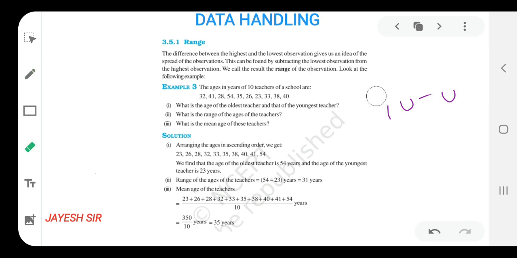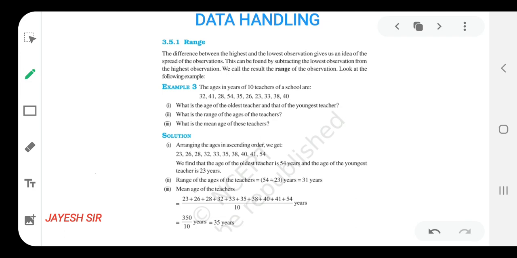So with the help of examples, we will again try to recall it and make it easier for our understanding, so that we don't need to make extra efforts to remember it. So with the help of example number 3, which is also from the NCERT, we will try to understand the formula so that we can get our concept clear. The ages in years of 10 teachers of a school are given like below: 32, 41, 28, 54, 35, 26, 23, 33, 38 and 40. These are the ages of the 10 teachers in the school.